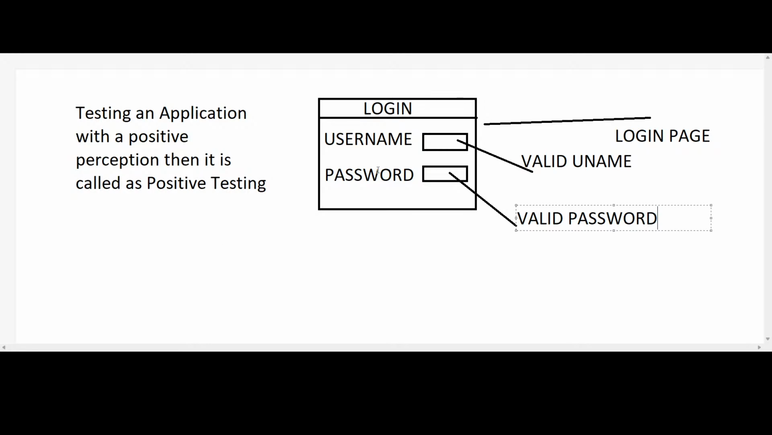Here we need to make one note. Positive testing helps us ensure the system is working as per the requirements or not. If I enter the correct username and correct password, then only I get to know that yes, I am able to log in, which means the application is working properly.